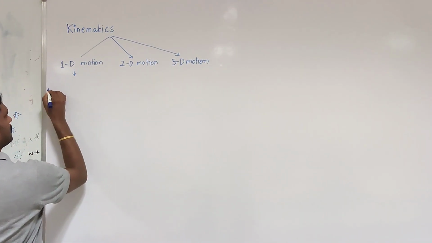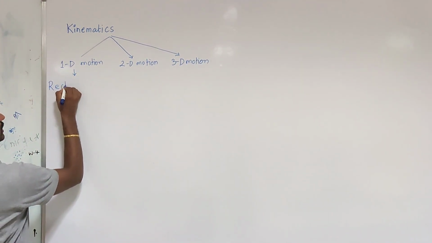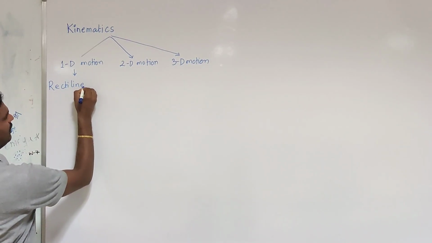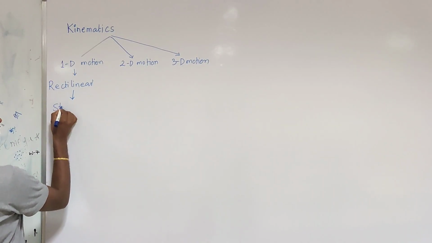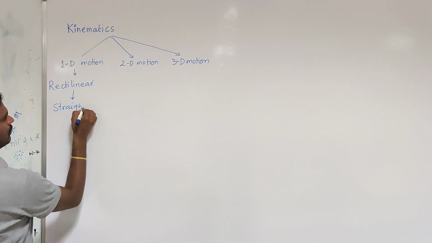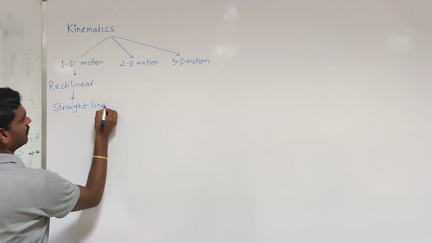One-dimensional motion is also called linear motion. In physics we call it rectilinear motion. It is also called straight line motion.